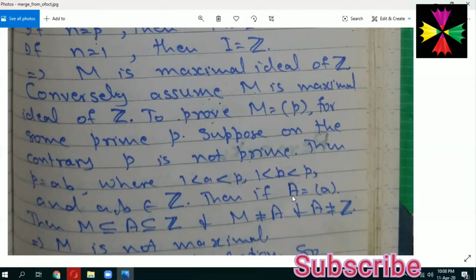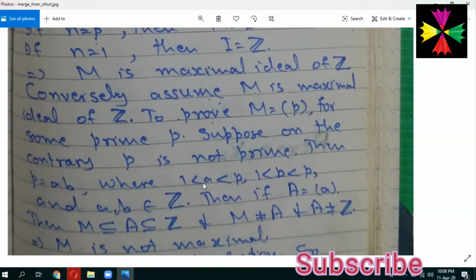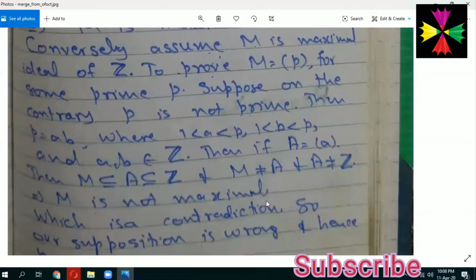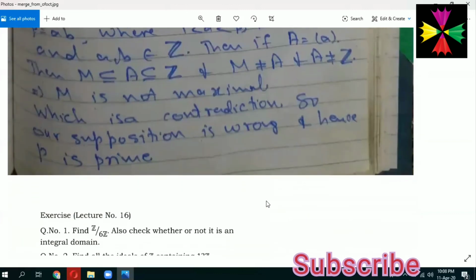Now if A is an ideal of Z generated by small a, then M is a subset of A and A is a subset of Z. And then M is not equal to A and A is not equal to Z. Why? As a is neither equal to 1 nor equal to P, A will be neither equal to M nor equal to Z. This implies M is not maximal, which is a contradiction. So our supposition is wrong and hence P is a prime.